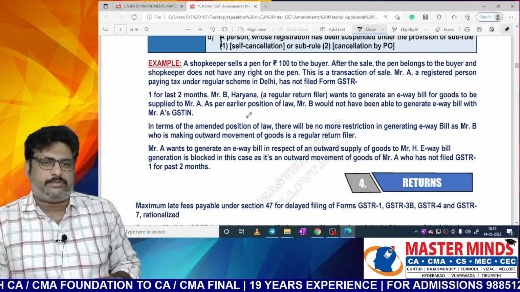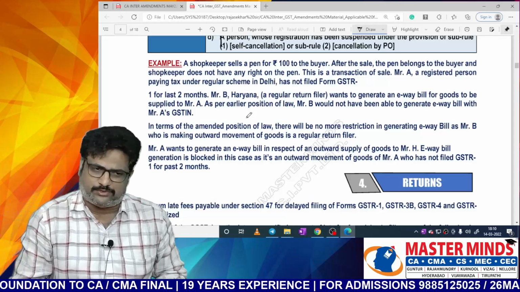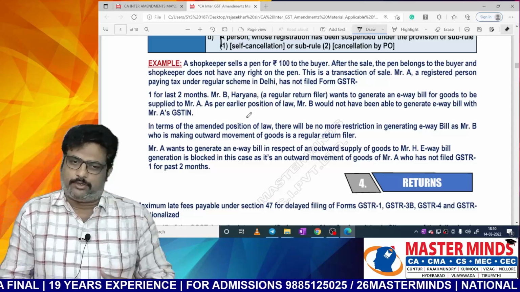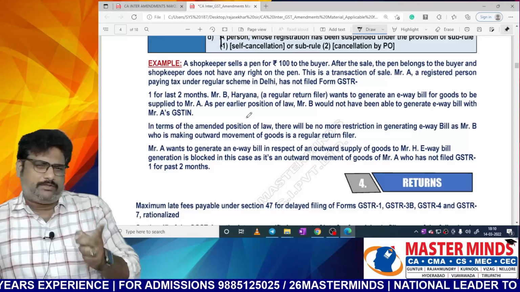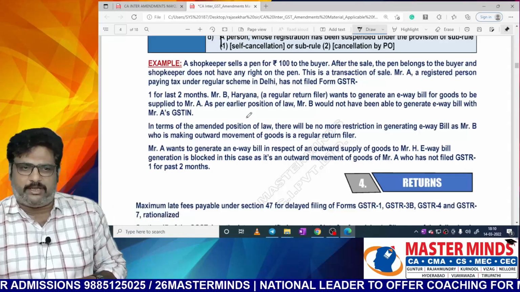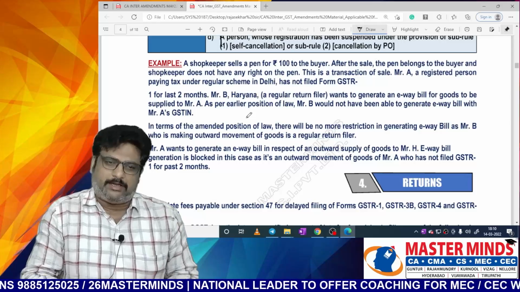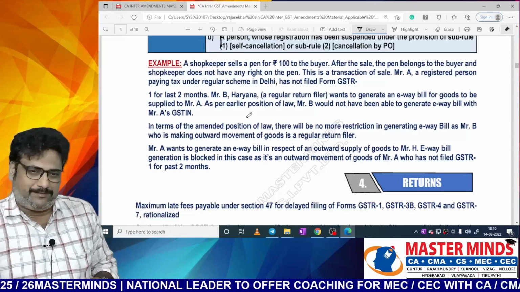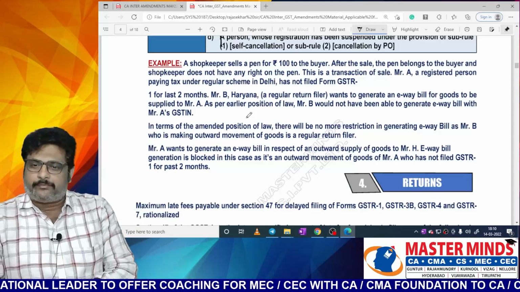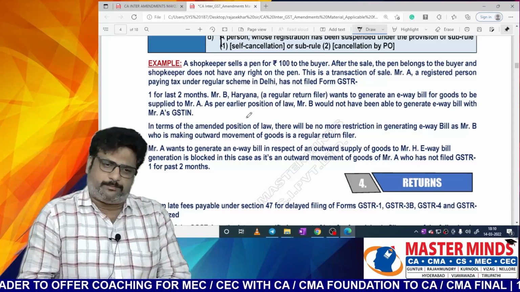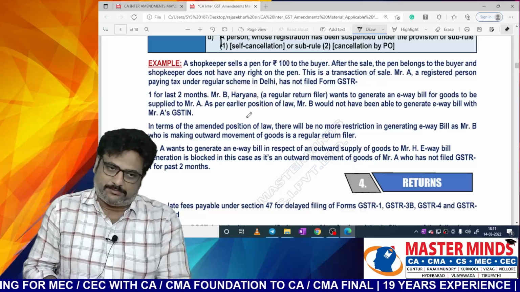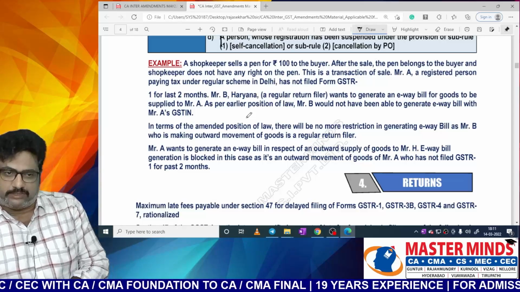Okay, Mr. A, a registered person paying tax under the regular scheme in Delhi, has not filed GSTR 1 for the last 2 months. When GSTR 1 was not filed for the last 2 months, then e-way bill generation can be blocked. Mr. B, who is in Haryana, a regular return filer, wants to generate an e-way bill for the goods to be supplied to Mr. A. Here, who is the supplier? Mr. B is the supplier. And who is the recipient? Mr. A.